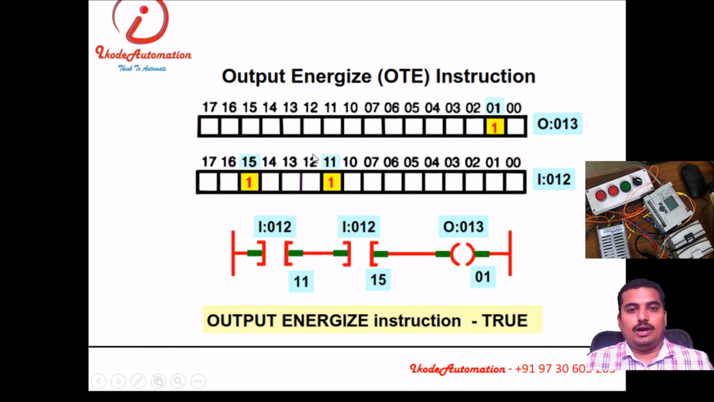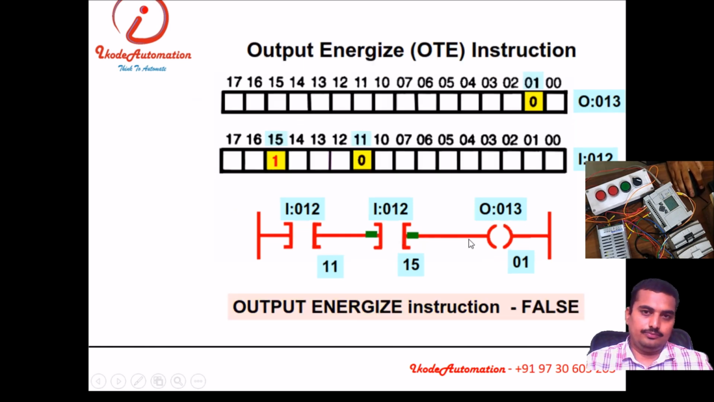Then output energize, we have the 2 inputs over here. If both inputs are conducting, then the output will be on. Only one is conducting, this is not conducting, so the physical output will not be on.